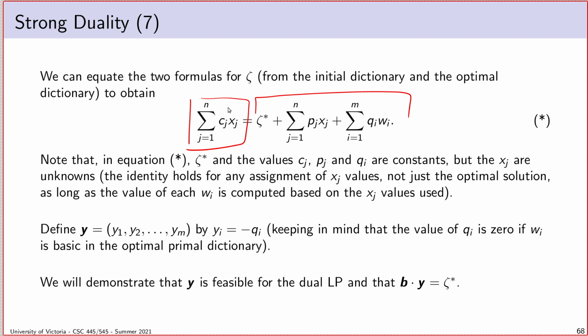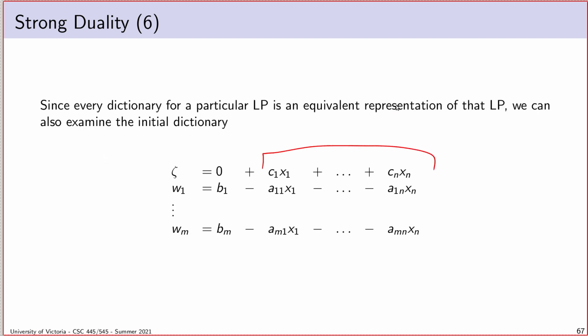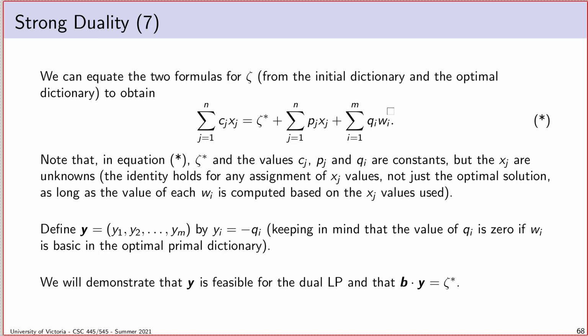If you give me any particular assignment of values to each xj, and then compute the wi for that assignment, because we know each wi is defined in terms of the x variables, this will always hold. Always. So the two sides of this equation are equivalent expressions of the objective function. It doesn't just hold for the optimal x assignment, it holds for any x assignment, assuming I compute the w's in keeping with the system of equations defined by the initial dictionary. And we'll see in a few minutes that that property is going to be very important.